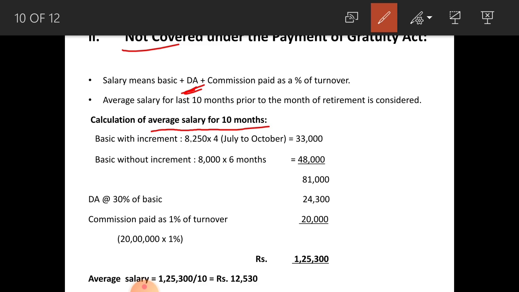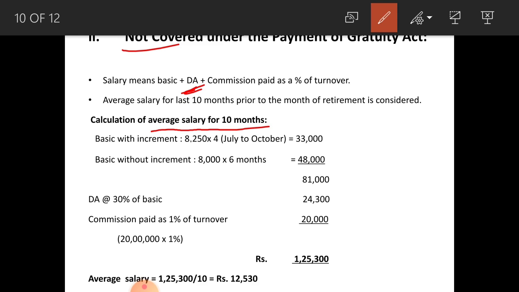So, from July to October you have to consider basic as basic plus increment during the year, that is 8,250 for 4 months, that is from the month when the increment falls due, that is July, and next 3 months, that is August, September, October, because in the month of November he retired, that is why you should not consider November.